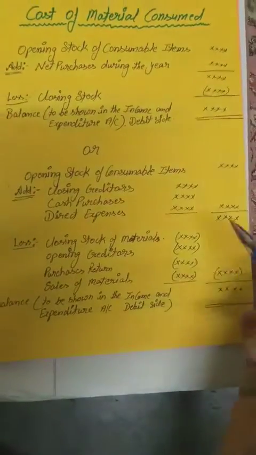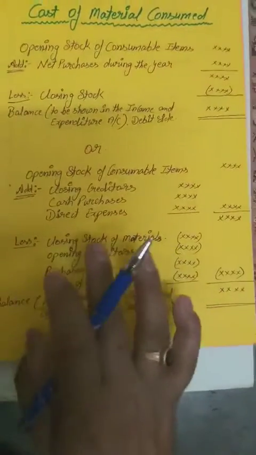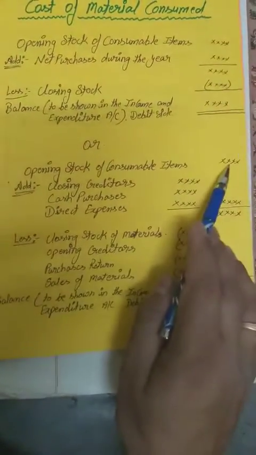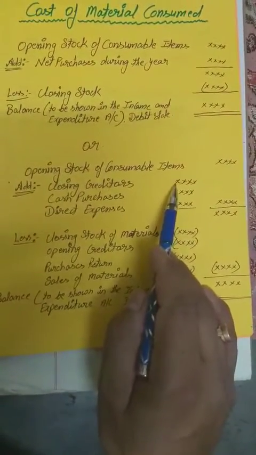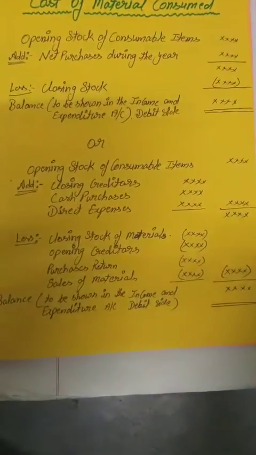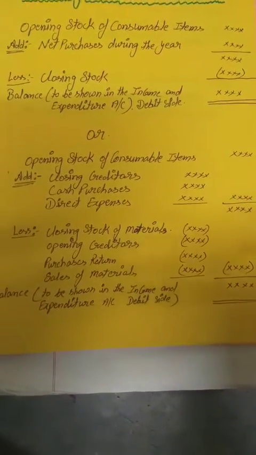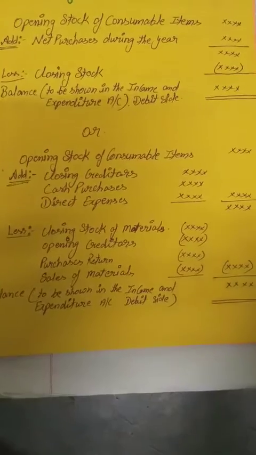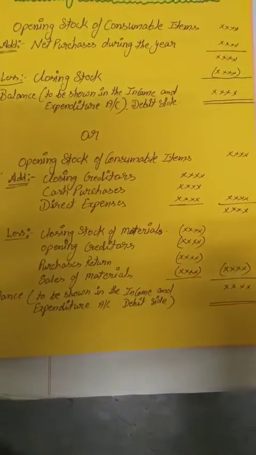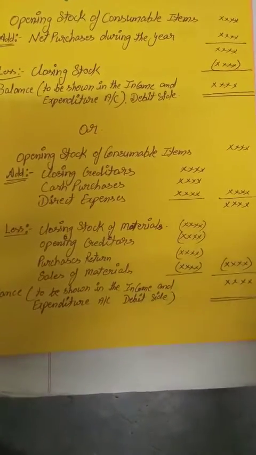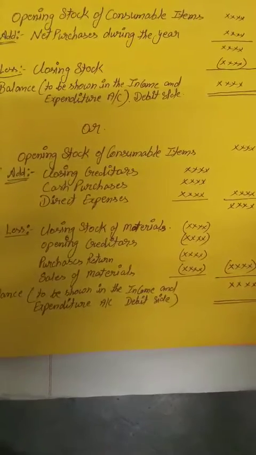So how can we solve that question according to the information? We will show the opening stock here, and then we will add closing creditors. Creditors are those suppliers from whom we have purchased goods on credit, so they will be the creditors for our NPO. Everybody is clear?